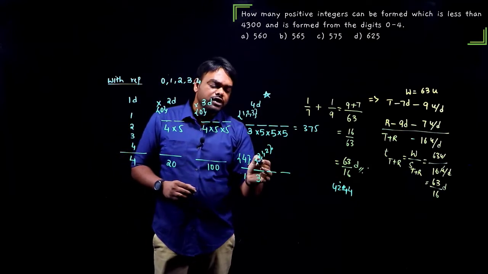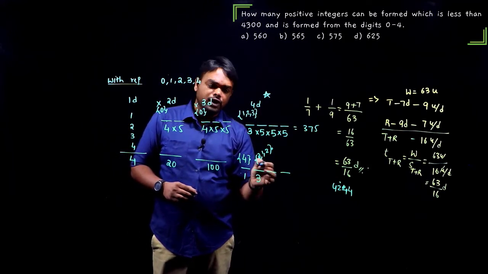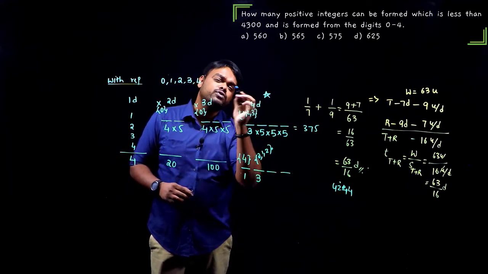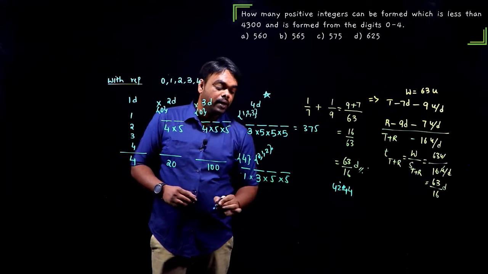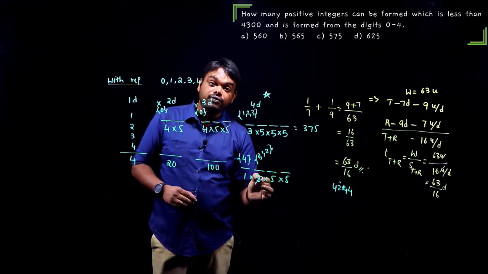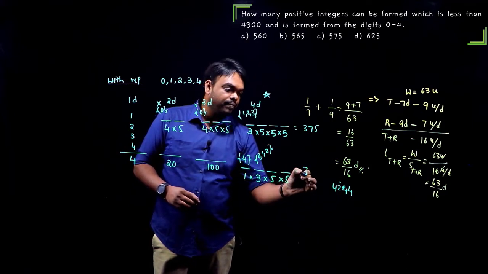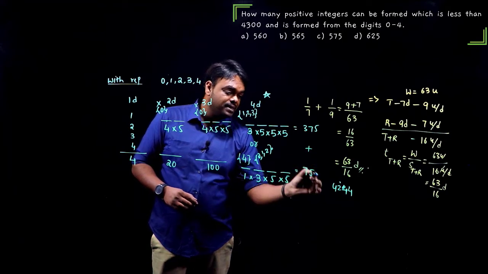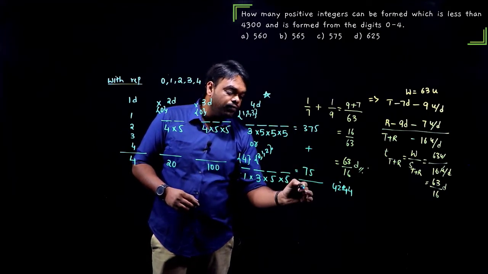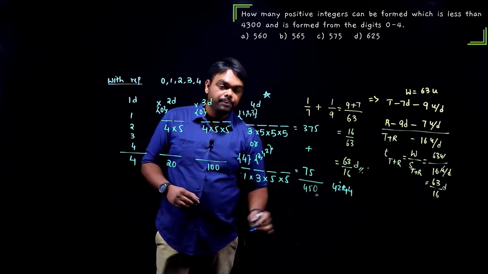Now if you see, even if I use 4200, now here you put anything, that will never cross 4300. So I can fill it in all 5 ways, 5 ways. Okay. What do we get? 5 into 5, 25. 25 into 3 is 75. So this or this means plus. Altogether, we should get 450. Okay.